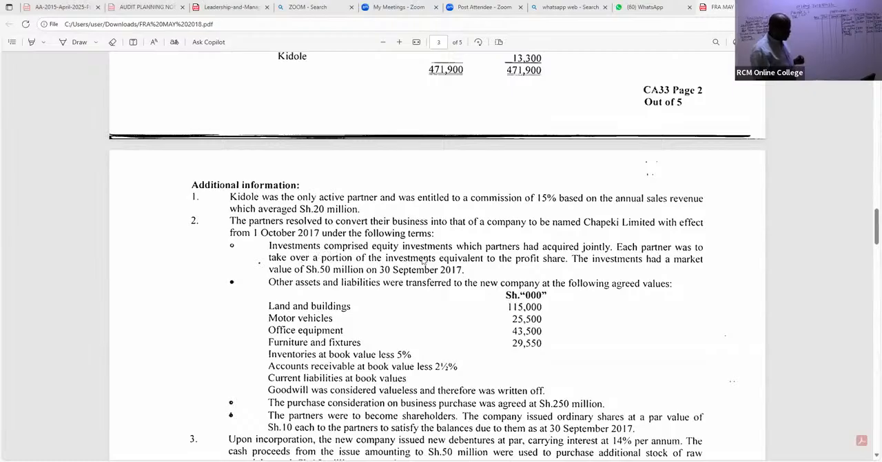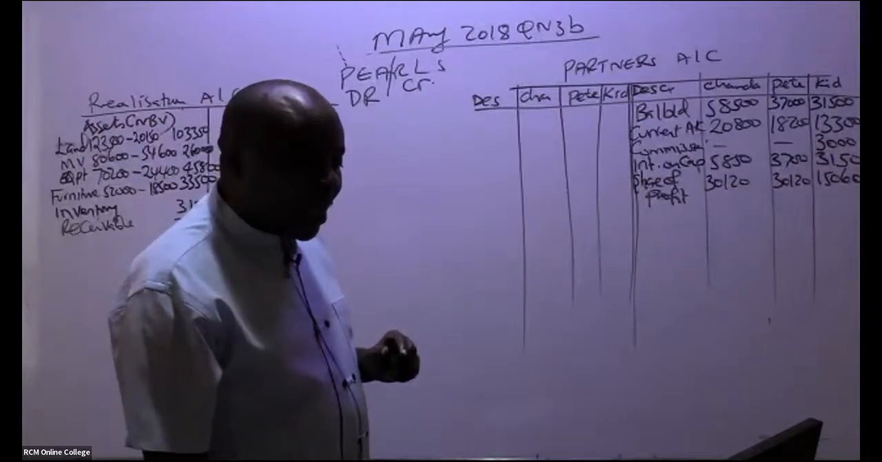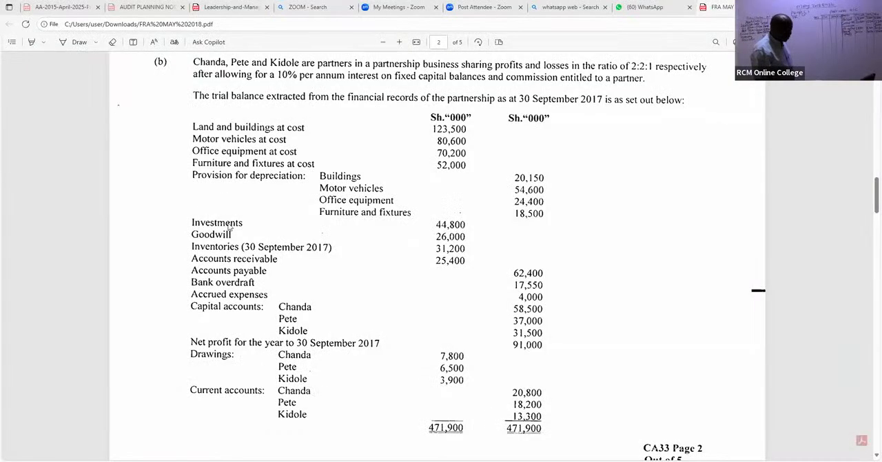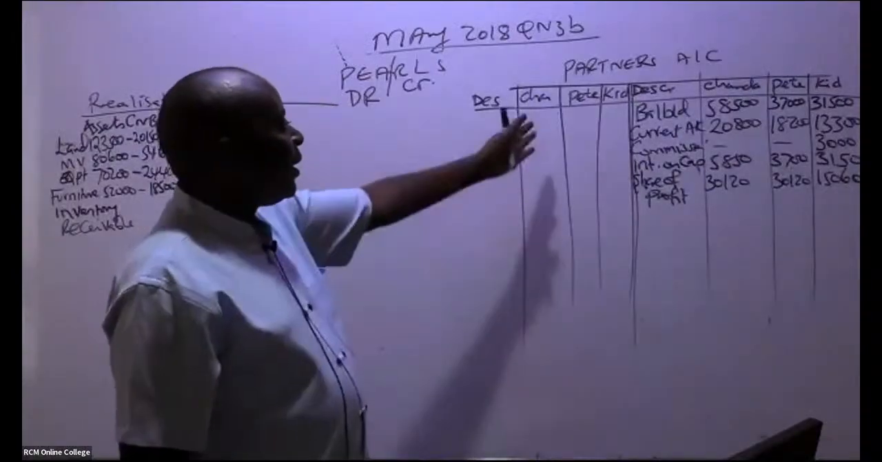Investments comprised equity investments which partners had acquired jointly. Each partner was to take over a portion of the investments equivalent to the profit share. So it means that these investments that you are seeing here were not taken over by the new company. These investments were taken over by these 3 ninjas.